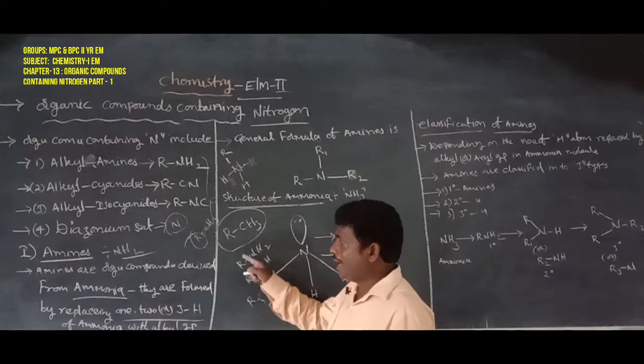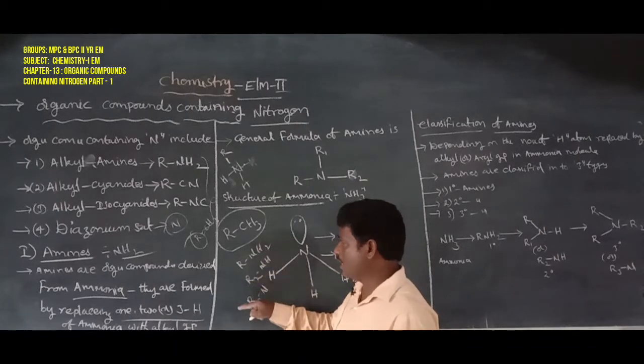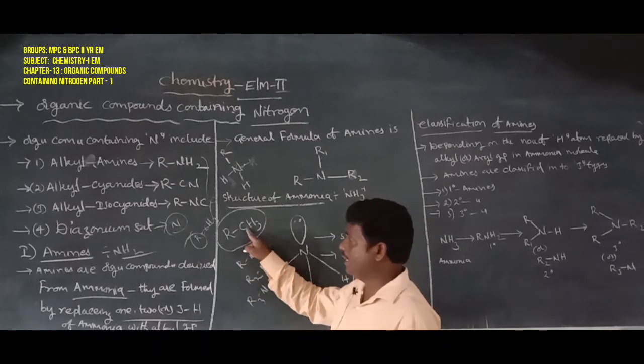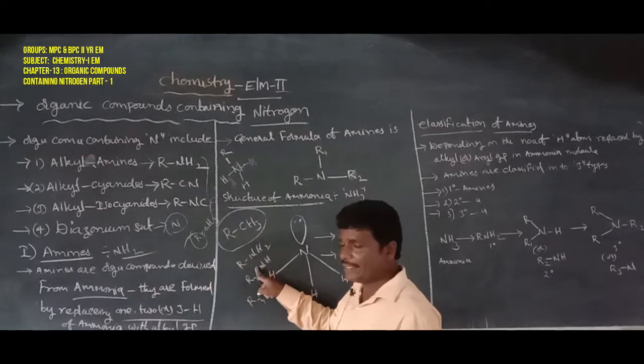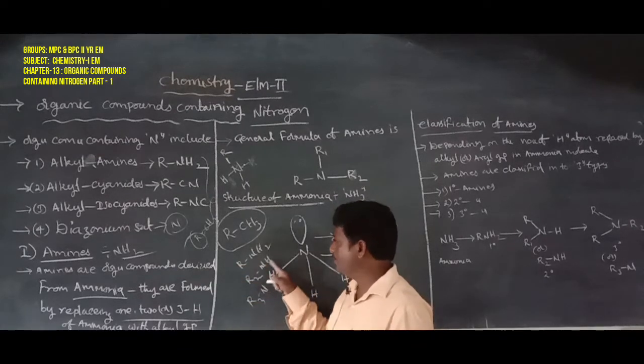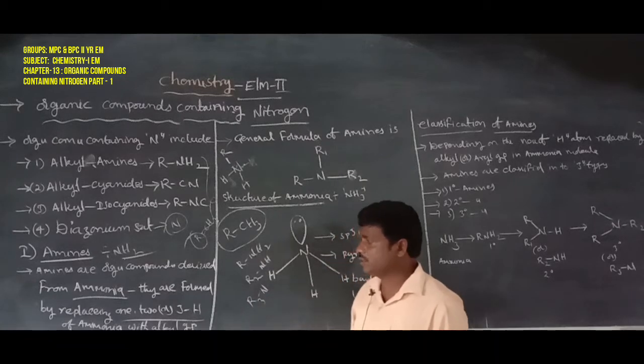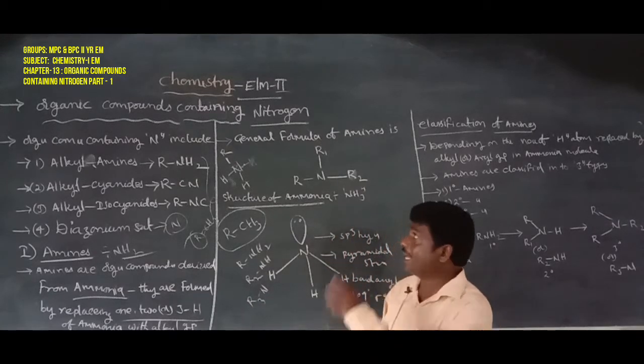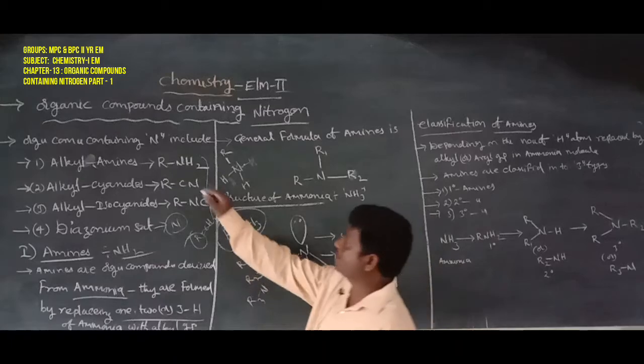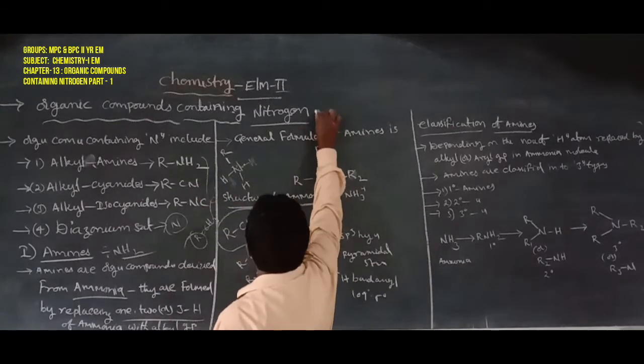Amines are organic compound derivatives of ammonia. They are formed by replacing one, two, or three hydrogens of ammonia with alkyl groups; R is also known as an alkyl group.